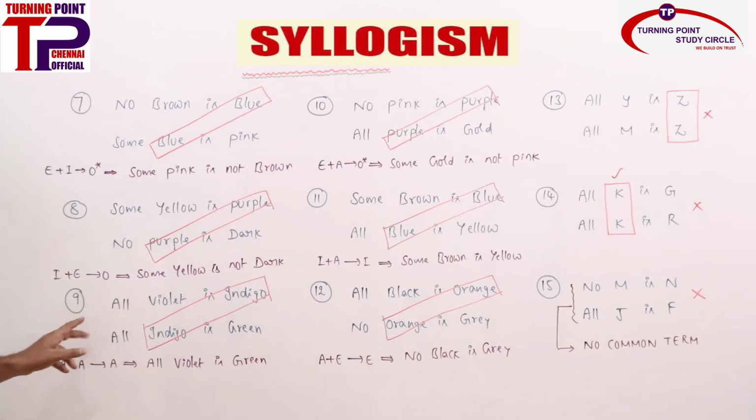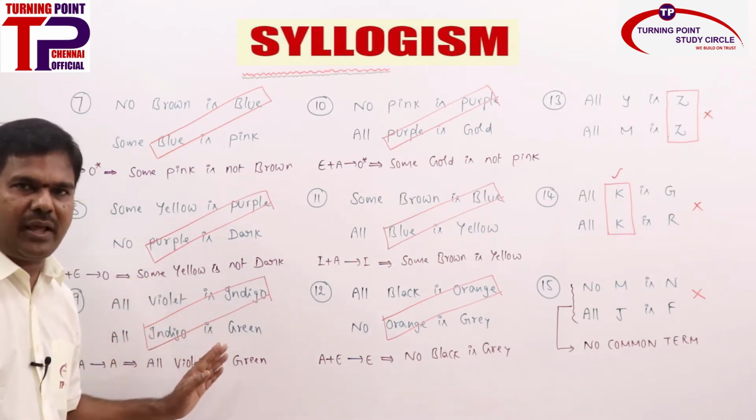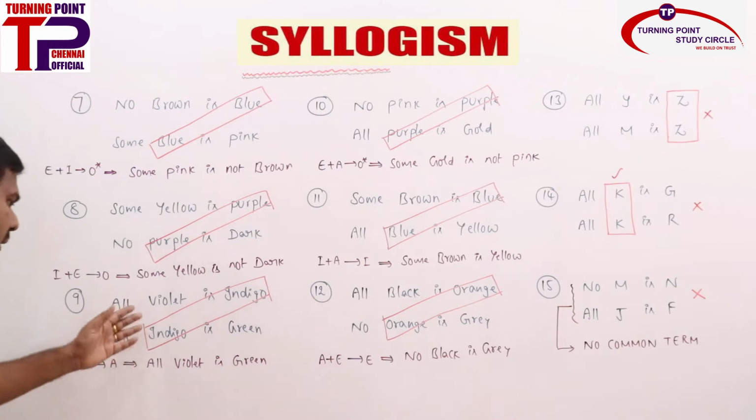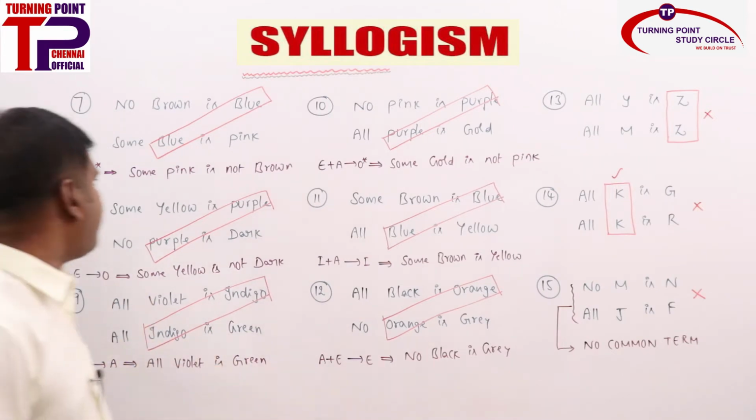So next one, 9th one, all violet is indigo, all indigo is green. It's a basic one. First example I have given like this. A plus A is A only. What is the answer you are going to get? All violet is green only.